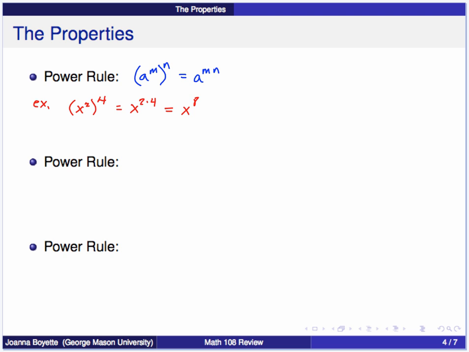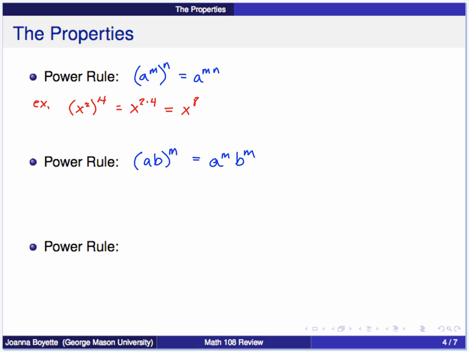The power rule when distributed over multiplication, so I have 2 bases here, ab to the m power. I distribute this exponent to each piece inside. This piece distributes over multiplication only.